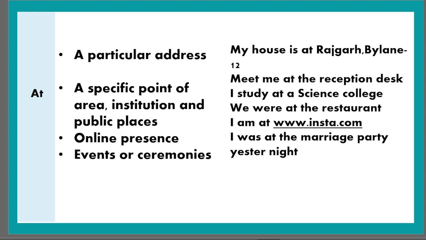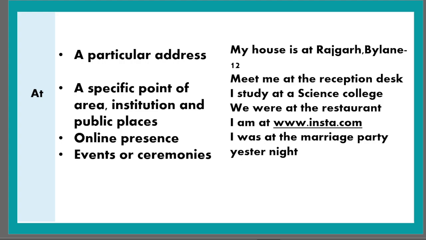A specific point of area, institution, and public places. When we talk about a particular region or a particular place in a bigger area, we use the preposition "at". Likewise, in this sentence, meet me at the reception desk. The reception desk is a definite and specific point of area in a larger place.